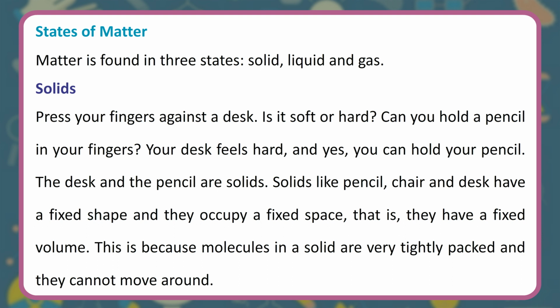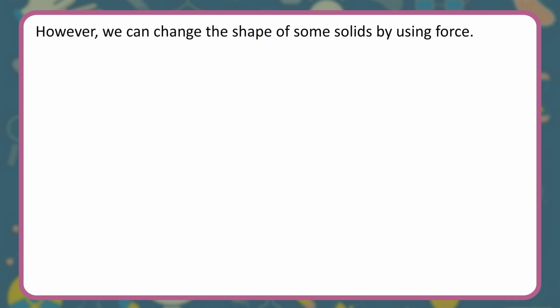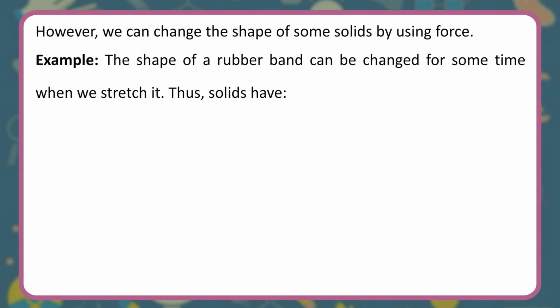Solids like pencil, chair and desk have a fixed shape and they occupy a fixed space. That is, they have a fixed volume. This is because molecules in a solid are very tightly packed and they cannot move around. However, we can change the shape of some solids by using force. Example, the shape of a rubber band can be changed for some time when we stretch it. Thus, solids have a fixed shape and a fixed volume.